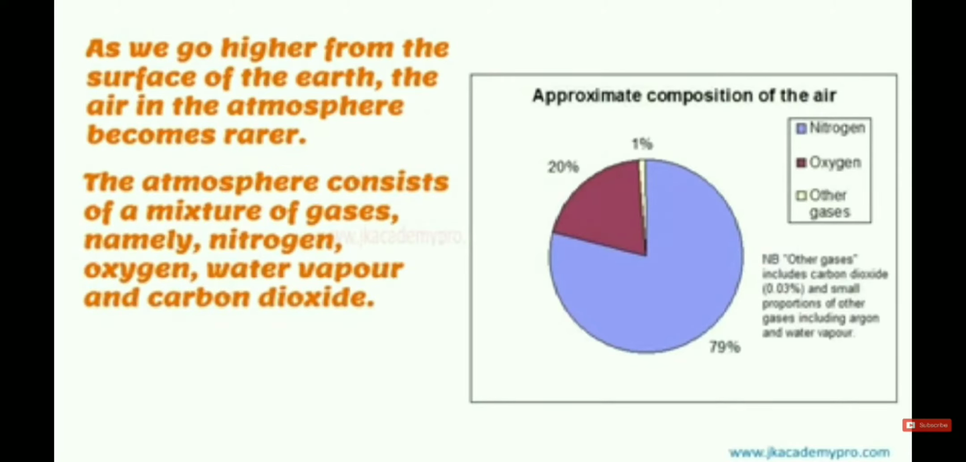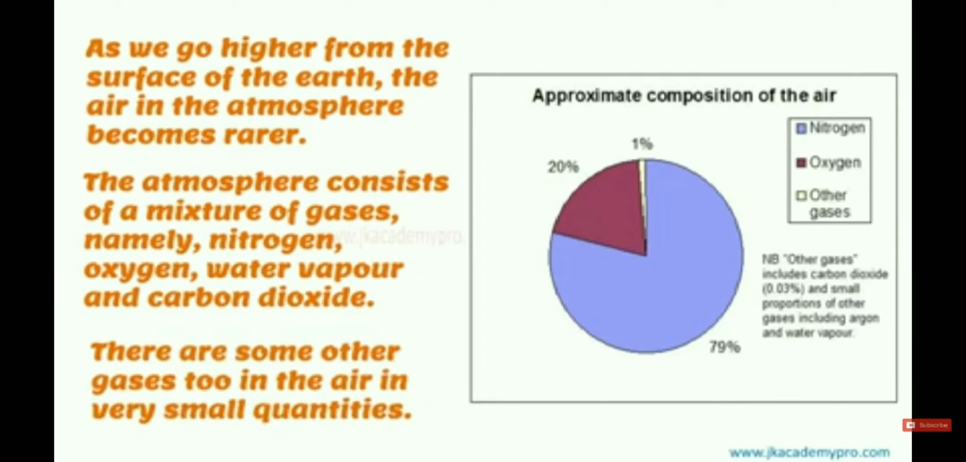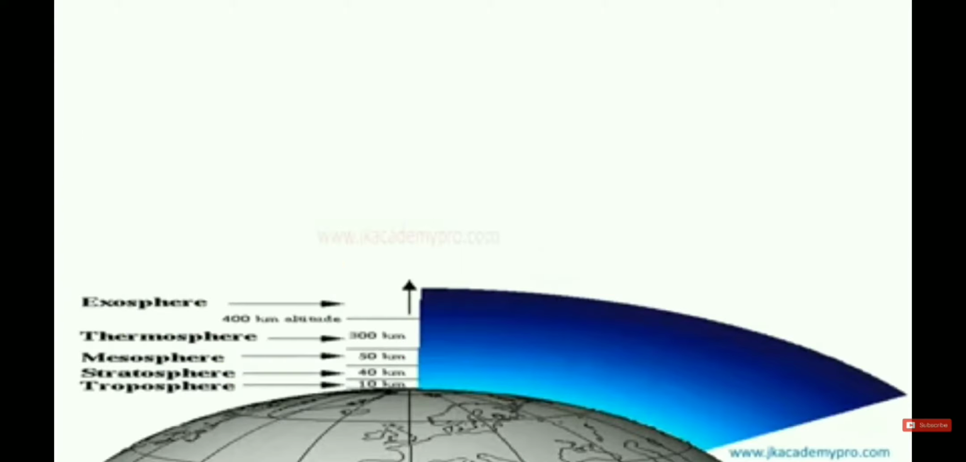The atmosphere consists of a mixture of many gases like nitrogen, oxygen, water vapor, and carbon dioxide. Other gases are also present in the air. Air is a mixture of all kinds of gases. Some other gases are also in the air, but in very small quantity, like the water vapors.